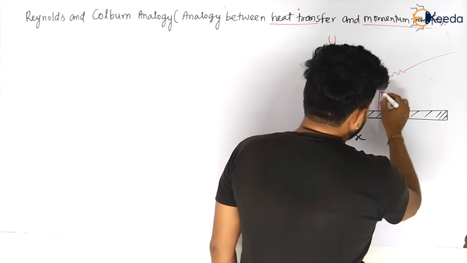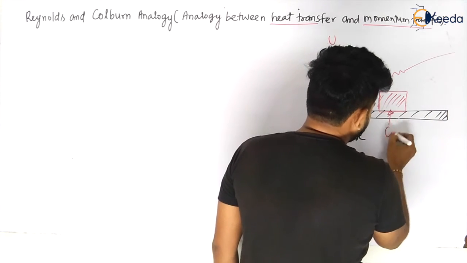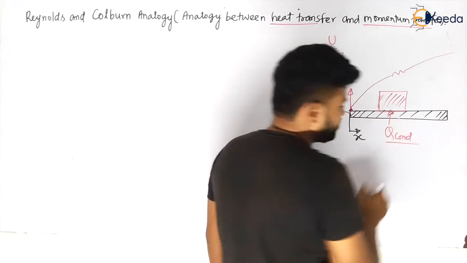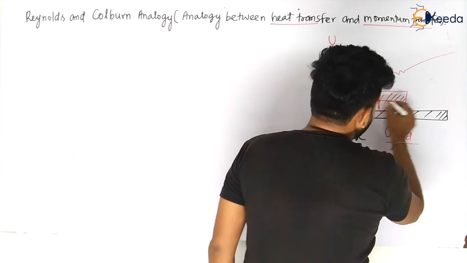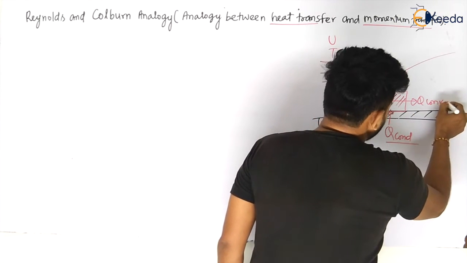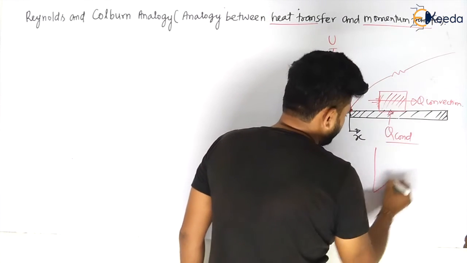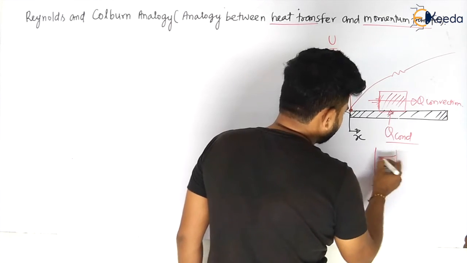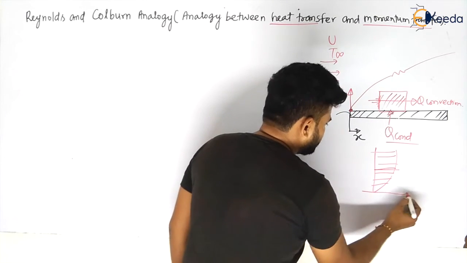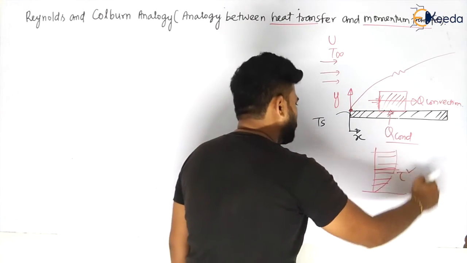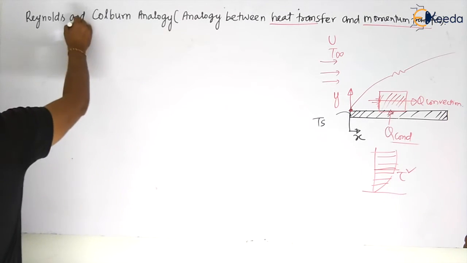So what will there be? If I consider, let us say, this bulk of mass, there will be some conduction from this side, and the fluid mass is flowing. That is why there will be some convection on this side, my dear students. Yes or no? And also, due to the velocity profile, there will be shear stresses, my dear students, in between these. Okay, now tau will be there. So all the things will be there.